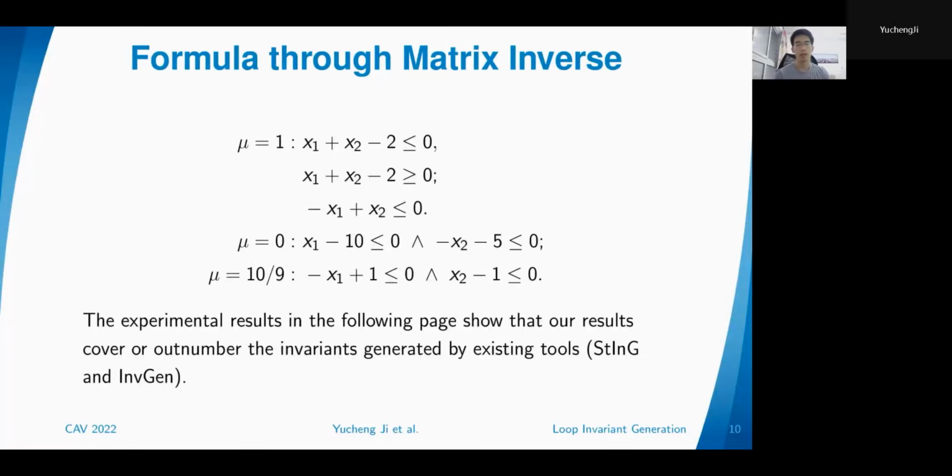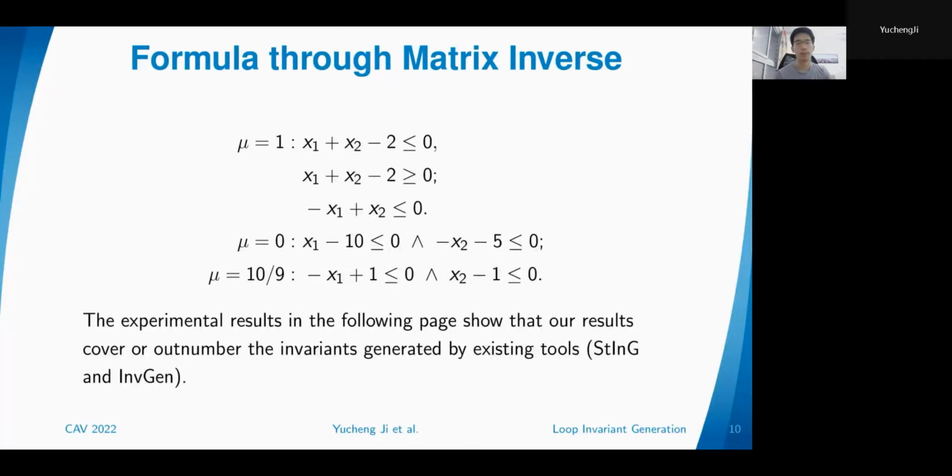And this choice perfectly reflects the loop guard. We recover the loop guard as an invariant, which is also good. And we choose another kind of boundary value. We get that x1 is larger than 1 and x2 is less than 1. So this also reflects the feature of the variables during the loop iteration.